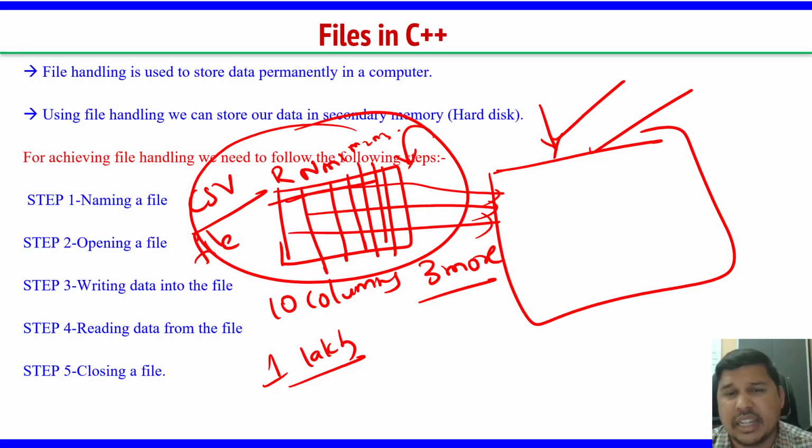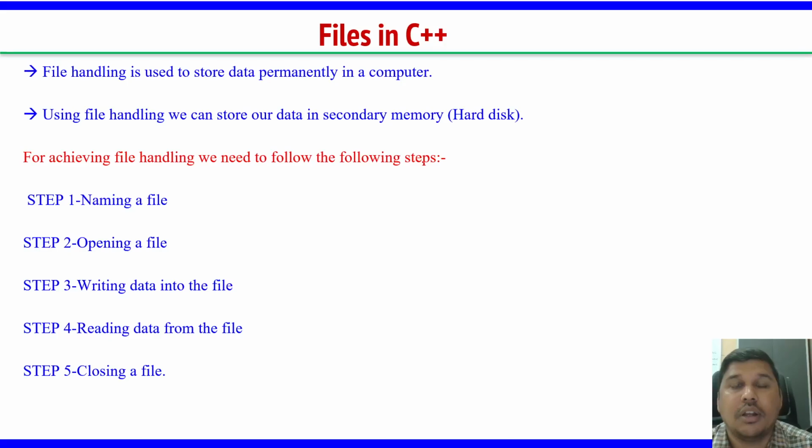So one main reason is to store data permanently. Whatever input you give and whatever output you got, if it is a mission critical program, you need to capture that input and output as well, because maybe that program gave this output now, but later it may not give the same output. It may misbehave, or you might have changed some program. You want to store it permanently always. In that case you can use files in C++. Let's explore how we do this with files.